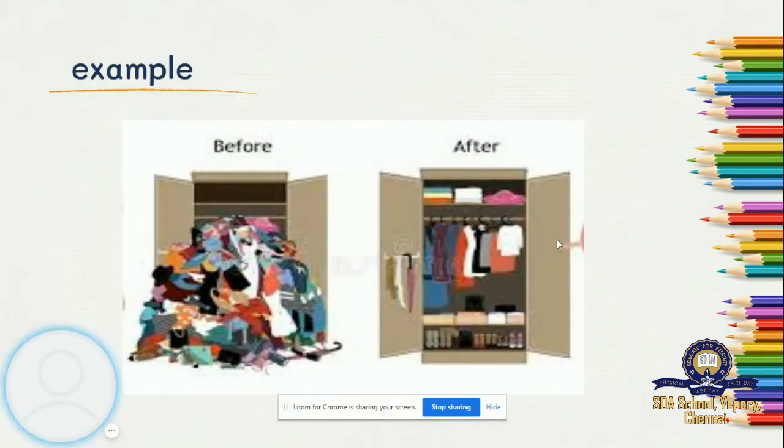So the first is the example of your study table. Second is the example of your wardrobe. So if you have your wardrobe like this, not organized, today you have to organize your wardrobe without the help of your mother. Okay, you should not disturb your mother. Instead, you should organize your wardrobe like this. So that will be easy for you.